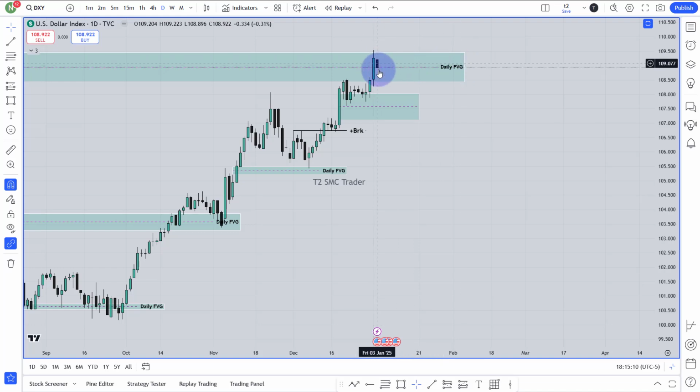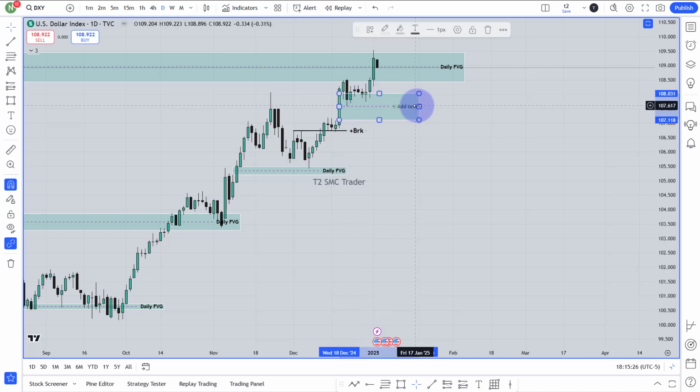Then the last day, that is Friday, the market closed this way. So here it has made some kind of fair value gap over here. That is the bullish fair value gap. I would love to see that the market will break that bullish fair value gap and it will go for those relatively equal lows. Here you can see inside this gap, these are the relatively equal lows. I want to see that the market will fall for that liquidity first. Then if it would love to go higher, we'll see later.